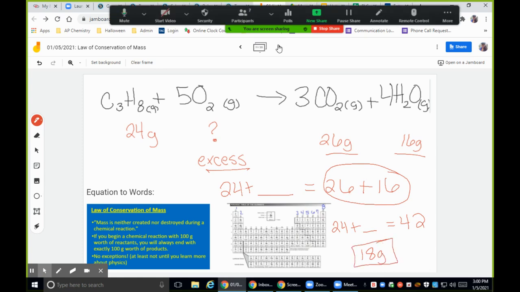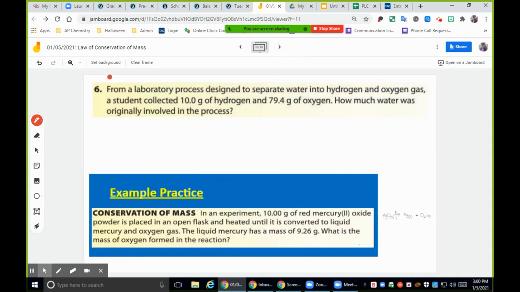On the next slide, I'm just showing you what it actually looks like on your work. So the good news is that it's not going to completely look this way. This is how the problem is going to be set up. However, if you notice, there is no formula given to you. It has to be given to you, or you guys are going to have to write it by the end of next week. All right. So we're going to still do number 6.